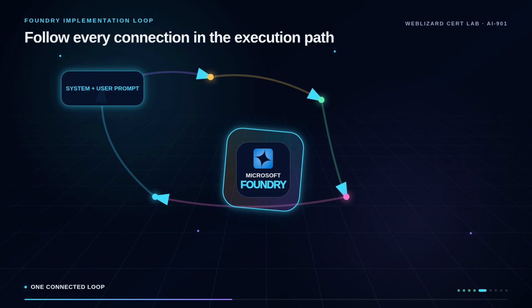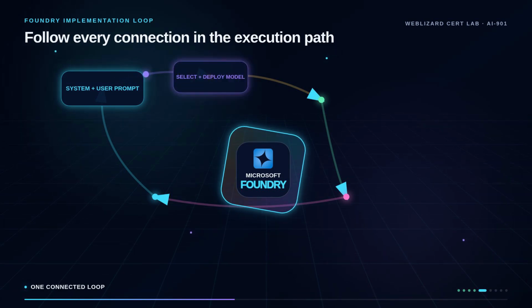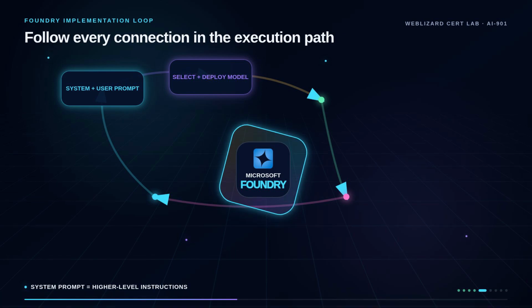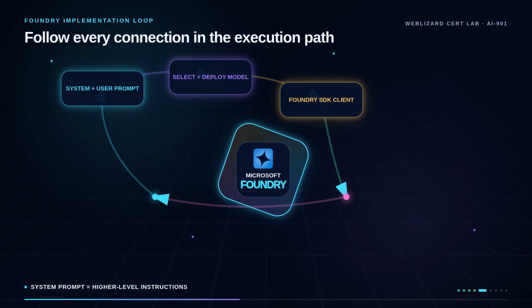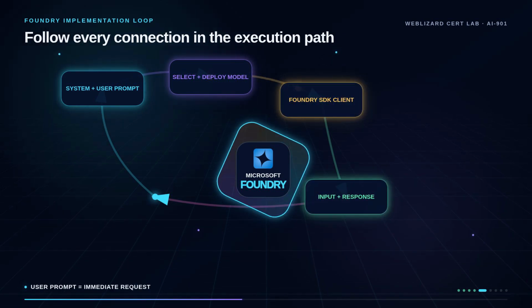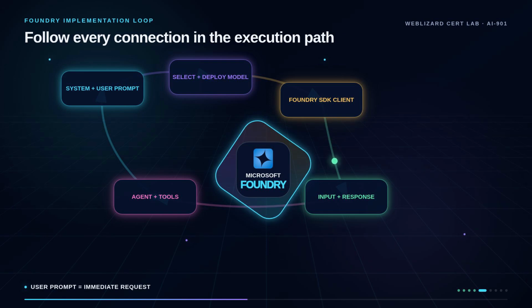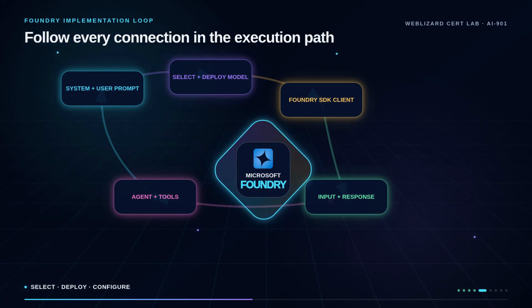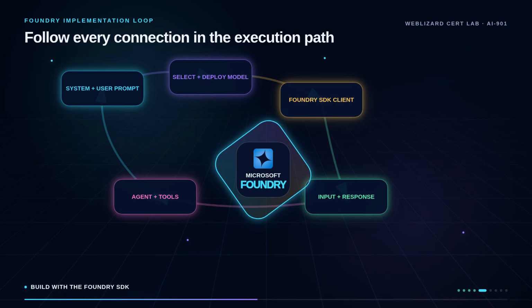For generative applications and agents, think in a connected implementation loop. A system prompt provides higher-level instructions, while a user prompt supplies the immediate request. A model must be selected, deployed, and configured. A lightweight client built with the Foundry SDK sends input to the deployed model, receives a response, and handles the result. An agent adds instructions, tools, and an execution path around the model.